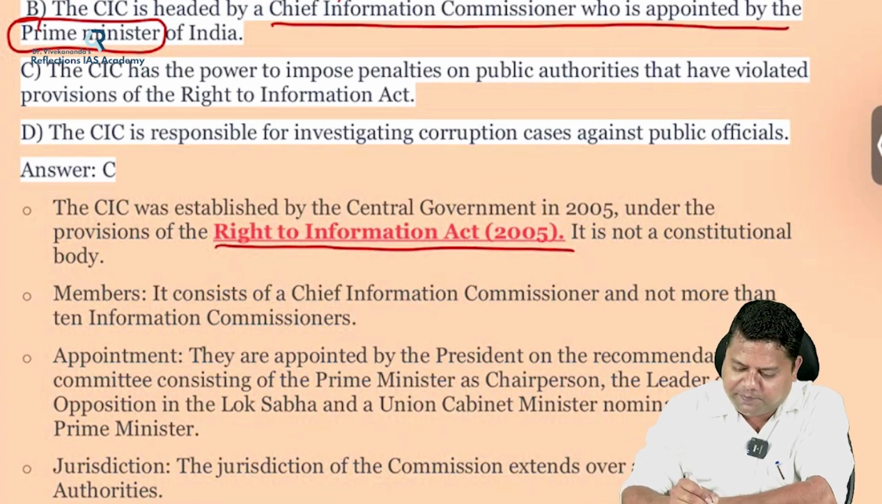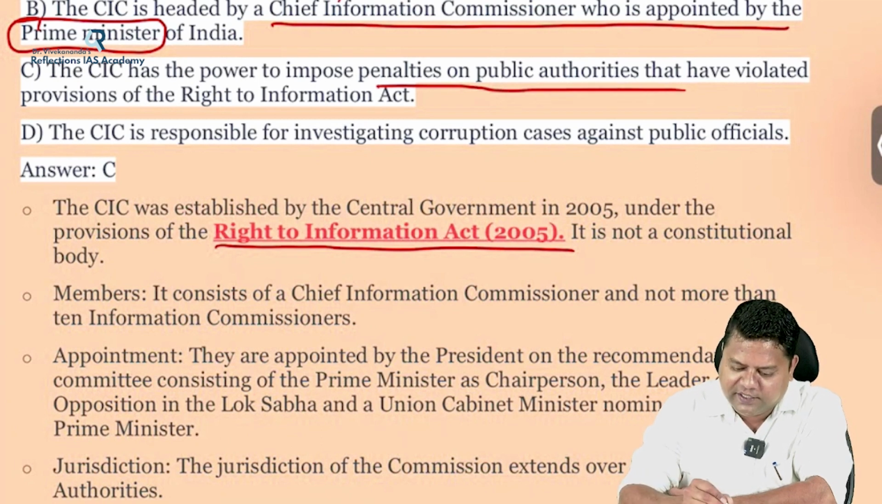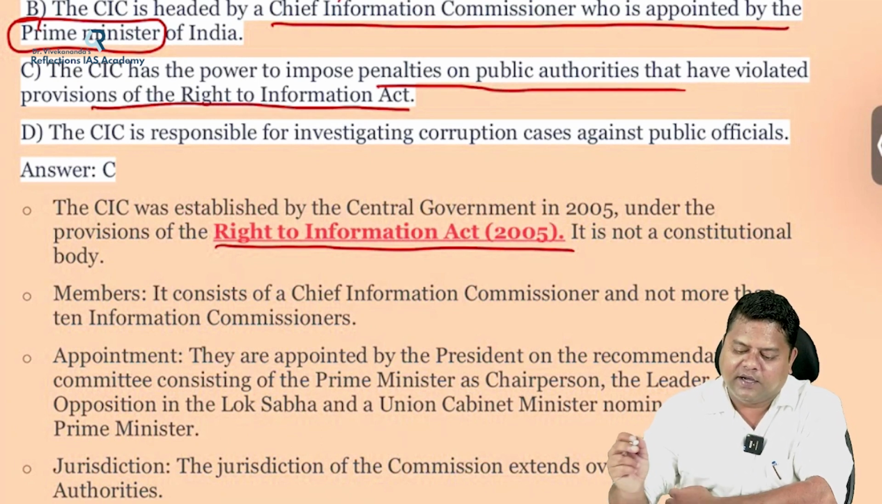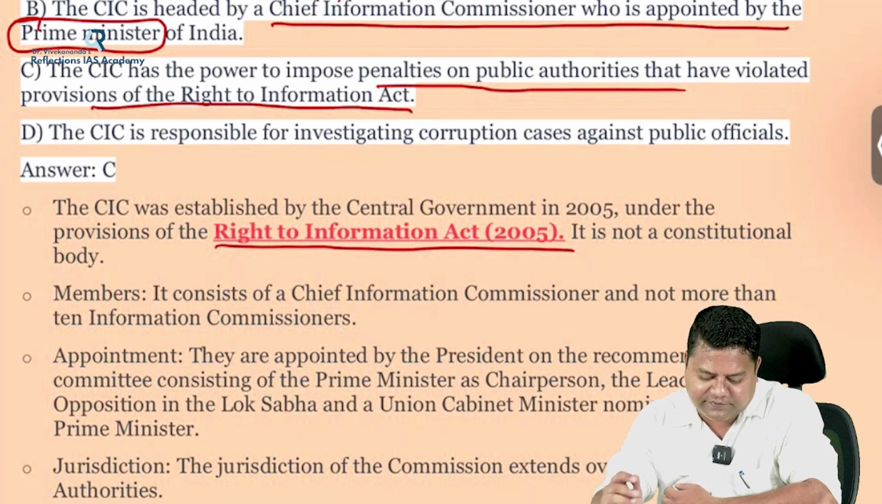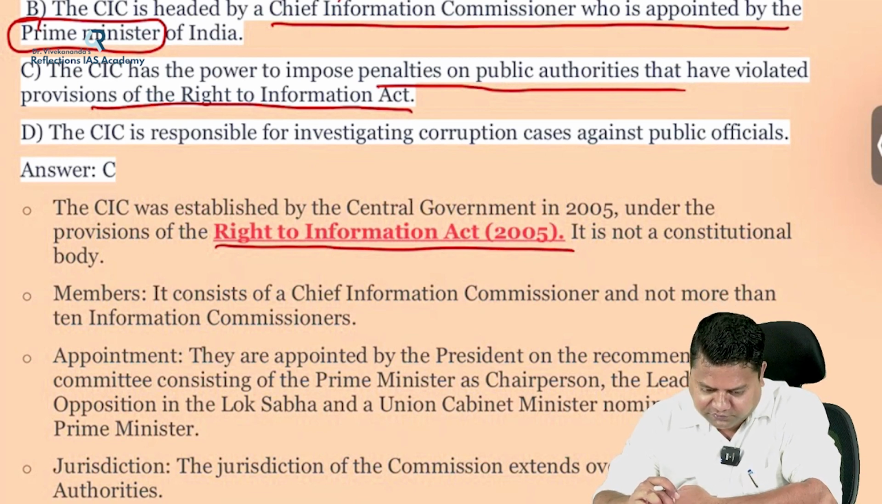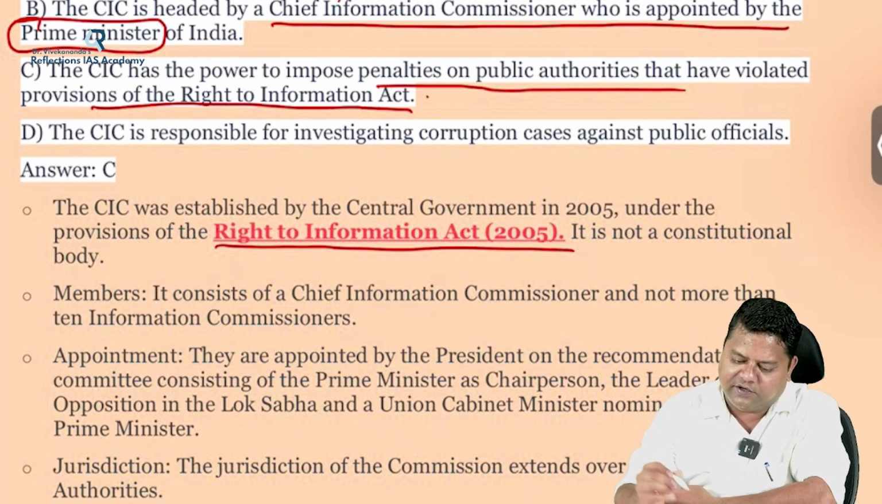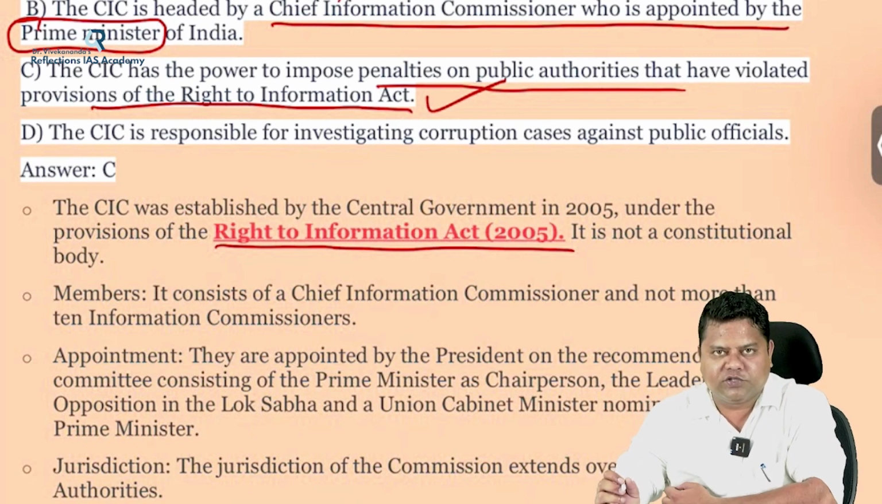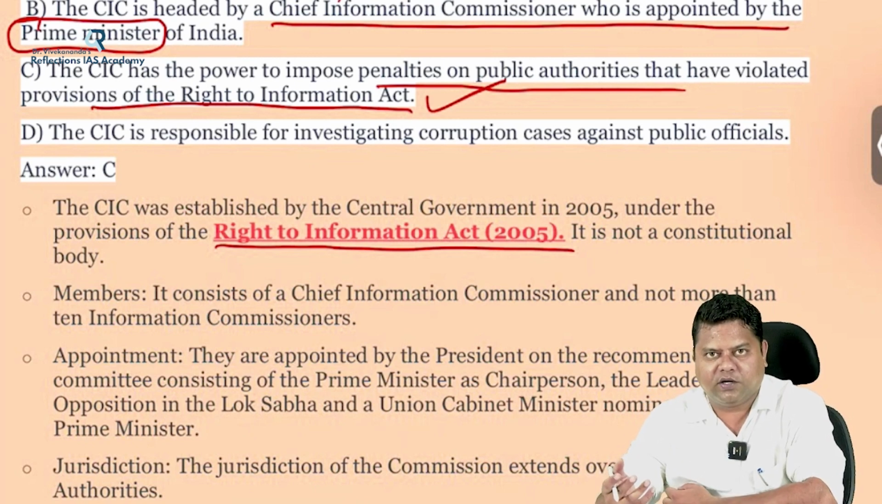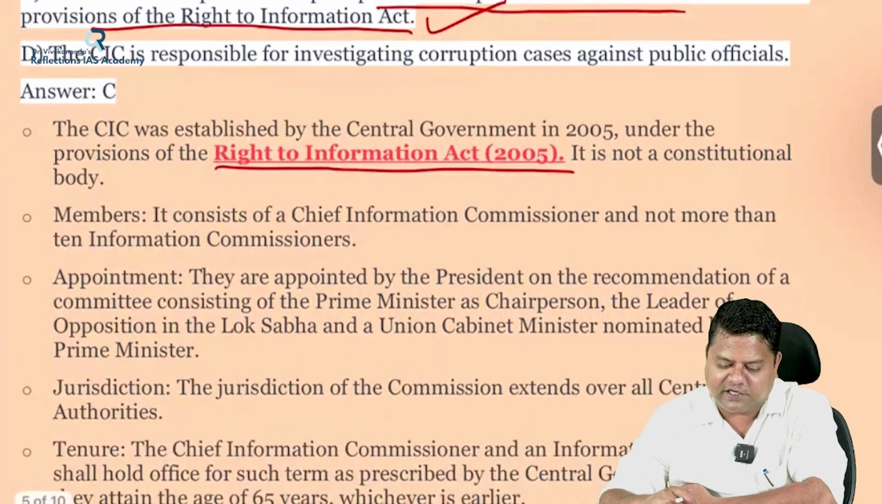And CIC has the power to impose penalties on public authorities that have violated the provisions of the RTI or the Right to Information Act. Is this correct? This is a correct statement. It obviously has power to impose the penalties on those who violated the Right to Information Act provisions.